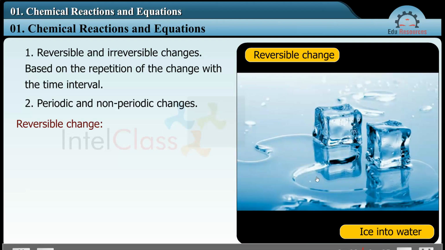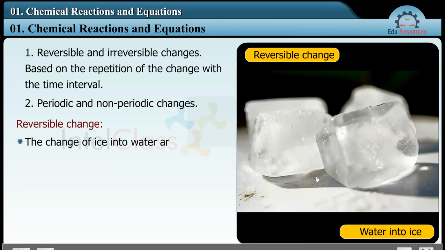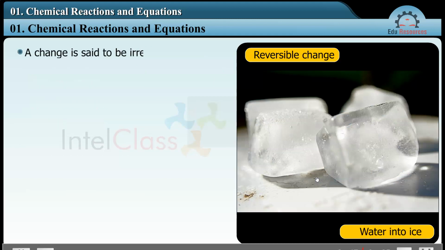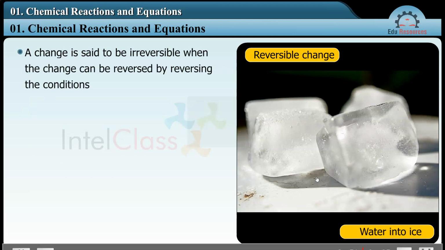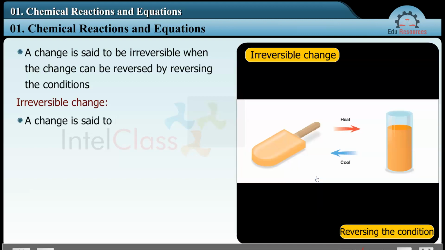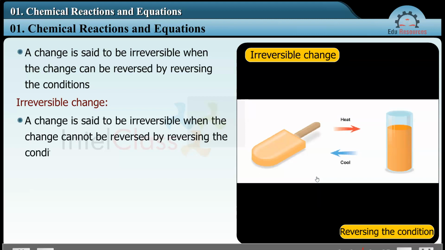Reversible change. The change of ice into water and water into ice are reversible changes. A change is said to be reversible when the change can be reversed by reversing the conditions.